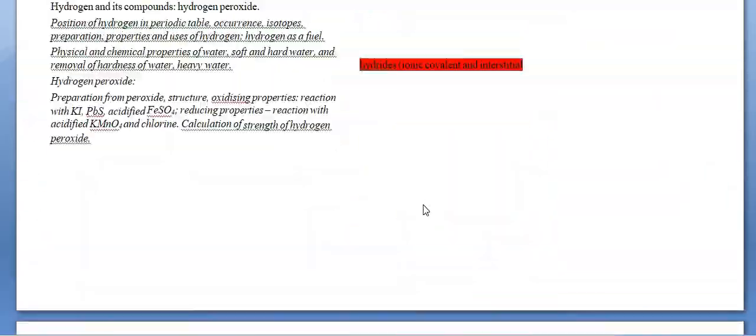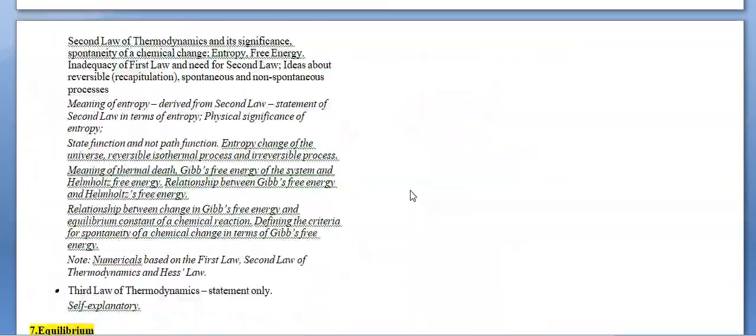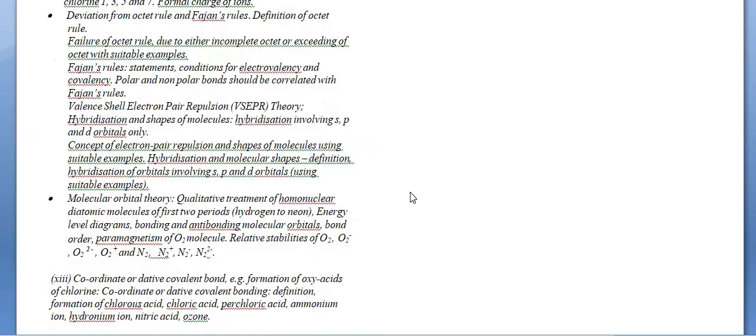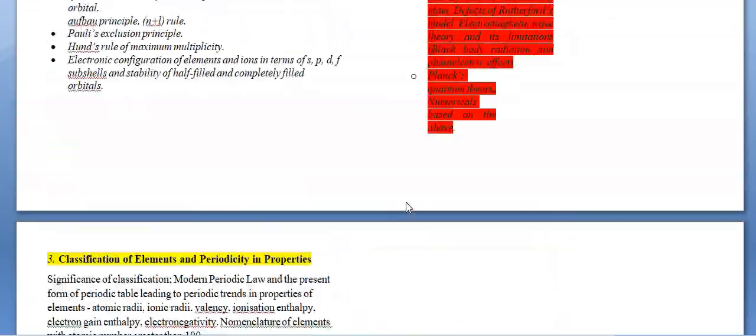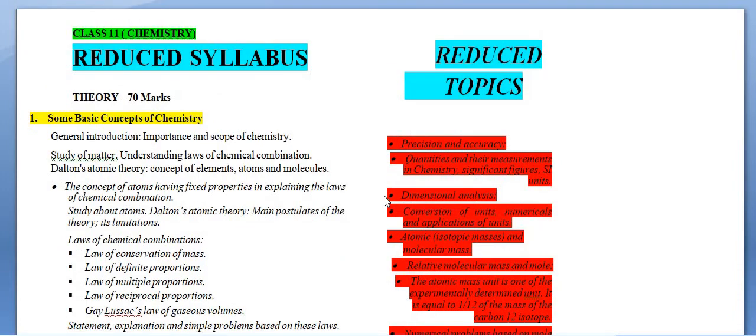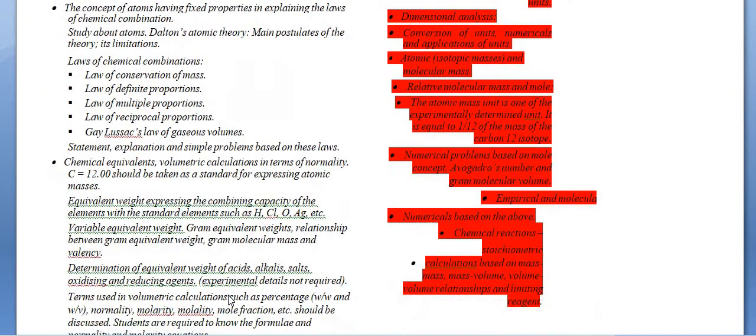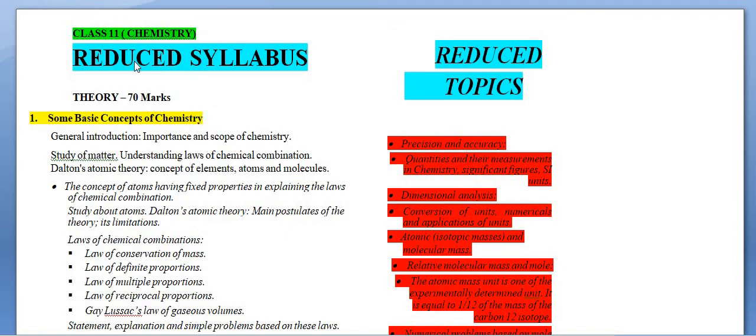Do one thing, just open chapter number 1 and mark the reduced ones only, to avoid any confusion at the time of your test in school or any type of exam, including the final exam, and to revise these topics for syllabus or theory purposes only. Please mark these topics in your book. I hope it is clear to you all now which are the reduced topics and what your reduced syllabus is. But if you are preparing for a competition exam, like IIT or NEET or any other competition exam, please do these topics. Do not skip them, please.